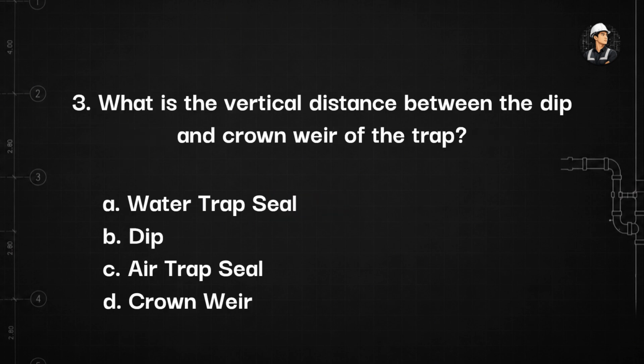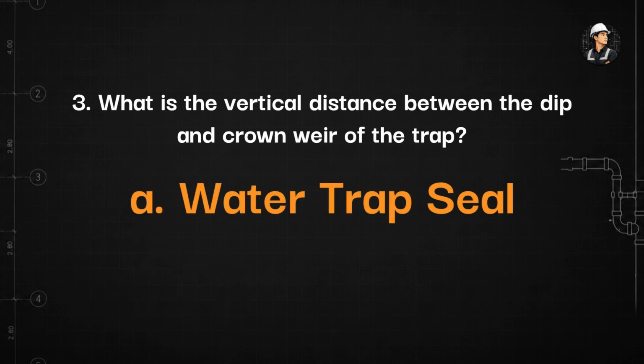3. What is the vertical distance between the dip and crown weir of the trap? A. Water trap seal. B. Dip. C. Air trap seal. D. Crown weir. The answer is letter A. Water trap seal. Water trap seal is the vertical distance between the dip and crown weir of the trap.